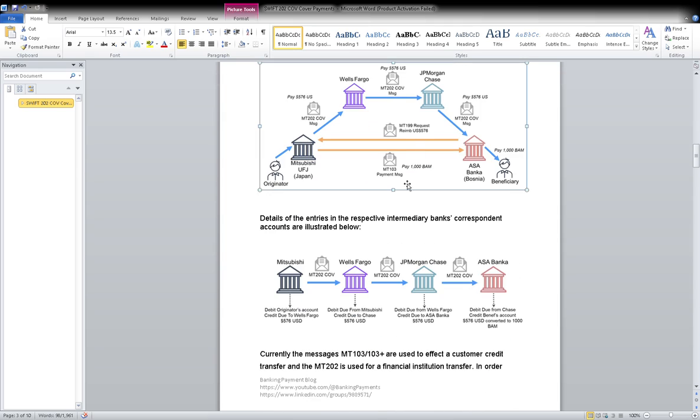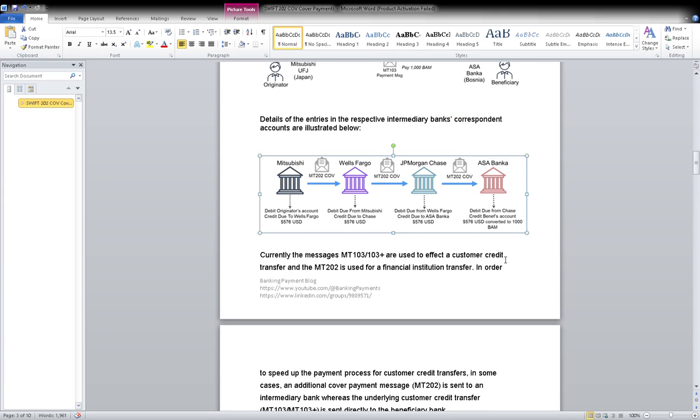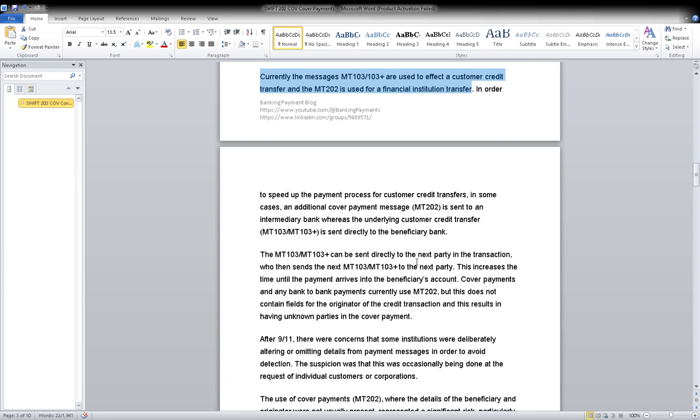Okay, the same thing is explained here, but in a series, in the same method. Instead of the curvature method, the same method. MT202 is sent from banks like Wells Fargo, JP Morgan, AXA Bank. Currently MT103 and MT202 are used: MT103 to effect a customer credit transfer, and MT202 is a financial transfer. This we have already discussed so many times.